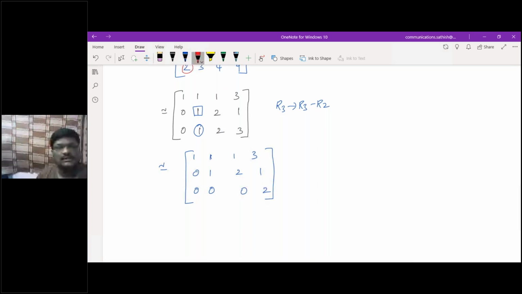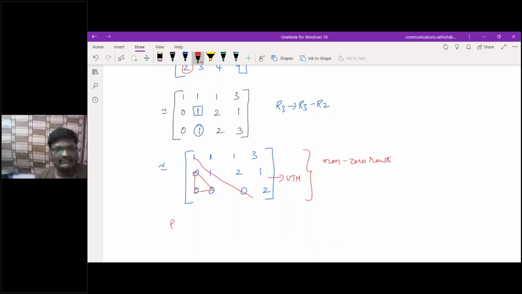Now here, these are your diagonal elements, and below the diagonal elements are 0. So this is an upper triangular matrix. All 3 rows are non-zero rows. So what is the rank of the matrix? 3, sir. The rank is the number of non-zero rows, that is 3.